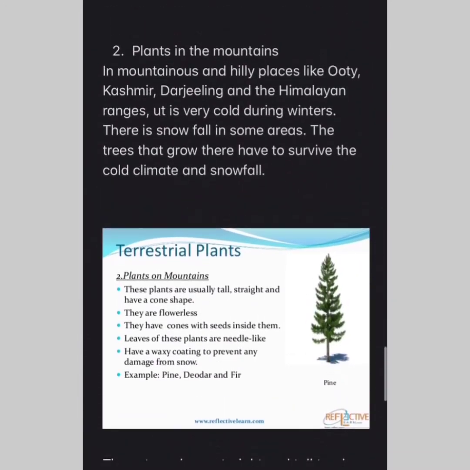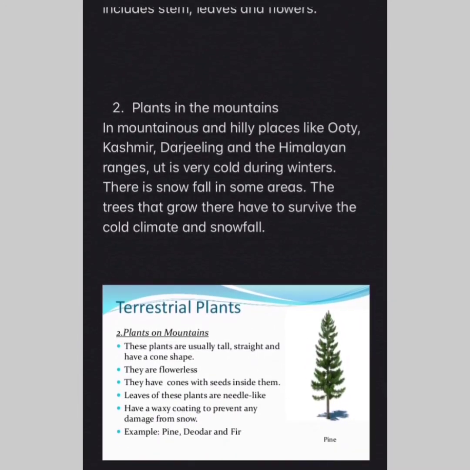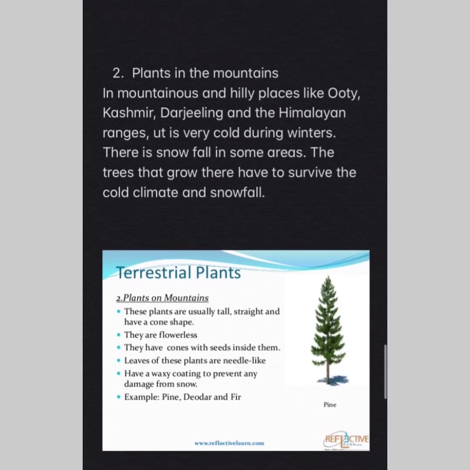Now again we come to our next topic, that is the plants in the mountains. The plants in the mountains are also the terrestrial plants. In mountainous and hilly places like Ooty, Kashmir, Darjeeling, and the Himalayan ranges, it is very cold during winter. There is snowfall in some areas. The trees that grow there have to survive the cold climate and snowfall. So they have to protect themselves and develop special characteristics.